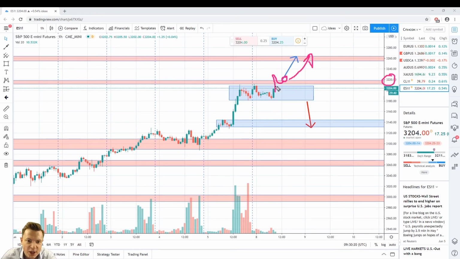The same picture if price with an impulsive move down breaks out of support of these consolidations, then a pullback, reversal model, it will be a nice opportunity to take a short. In this case, your first target will be around 31.40. That's S&P 500.